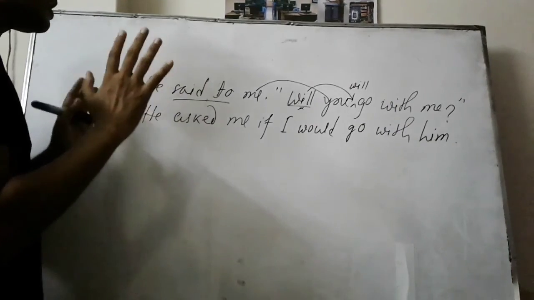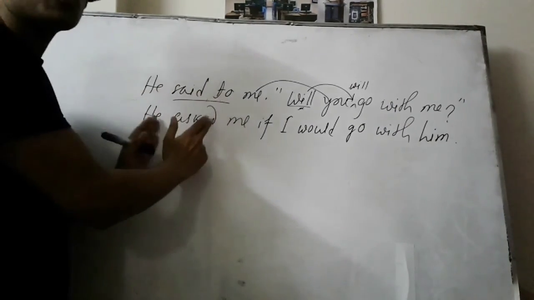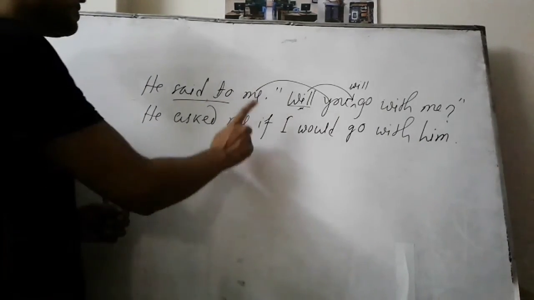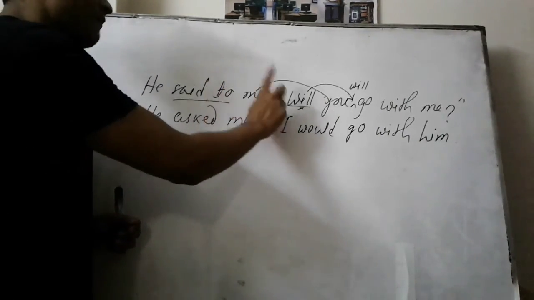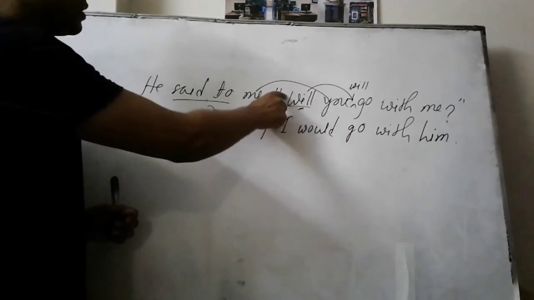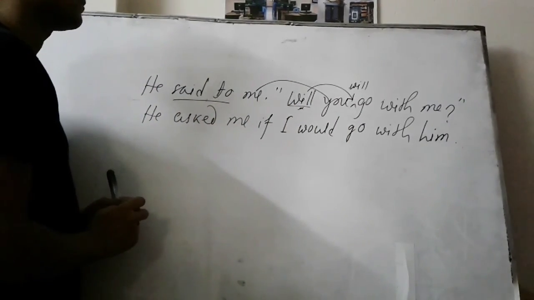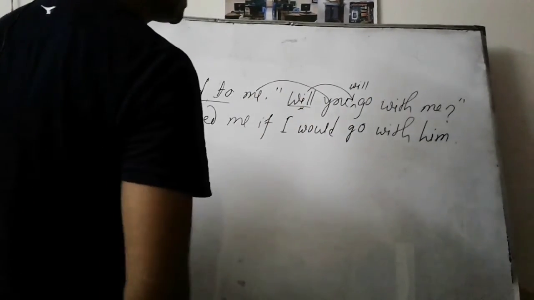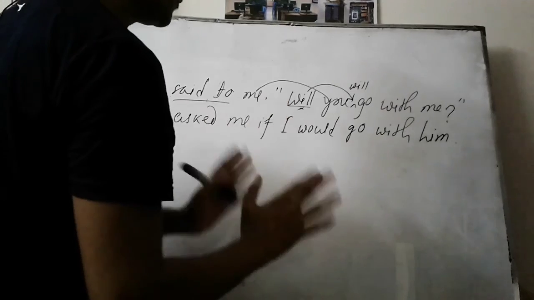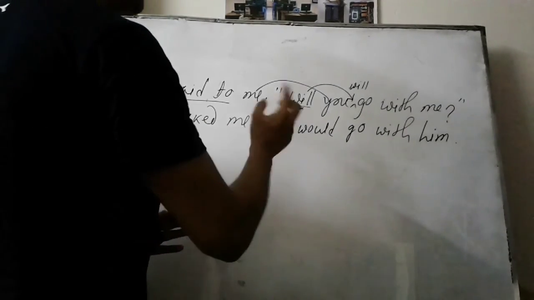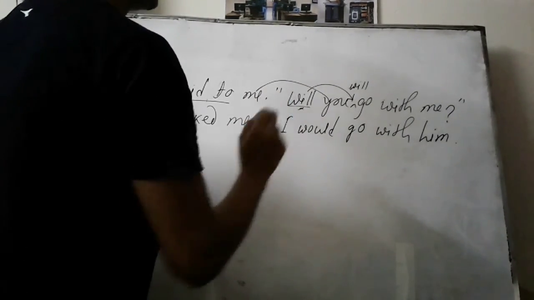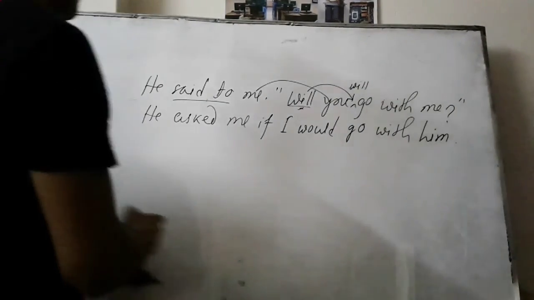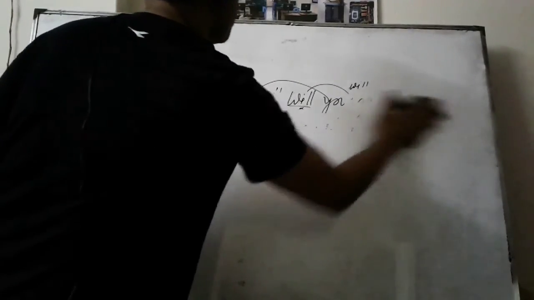Okay, so the thing is that in the place of said or said to, you have to take asked. Then in the place of inverted comma, you have to take either if or a WH question. If you have any WH question at the beginning of the interrogative sentence, that WH question will come, except if. Then the interrogative sentence should be changed into assertive sentence first, but in rough portion, and you have to make it indirect according to the rules of assertive sentence actually, and put a full stop at the very end of the sentence. We should take another example here with a WH question.